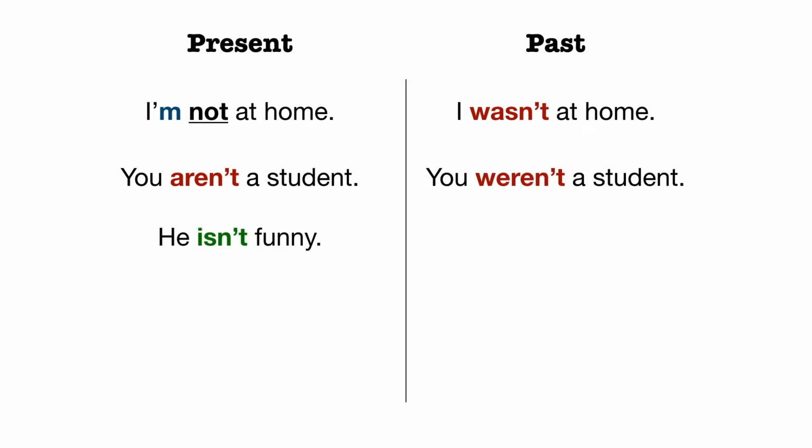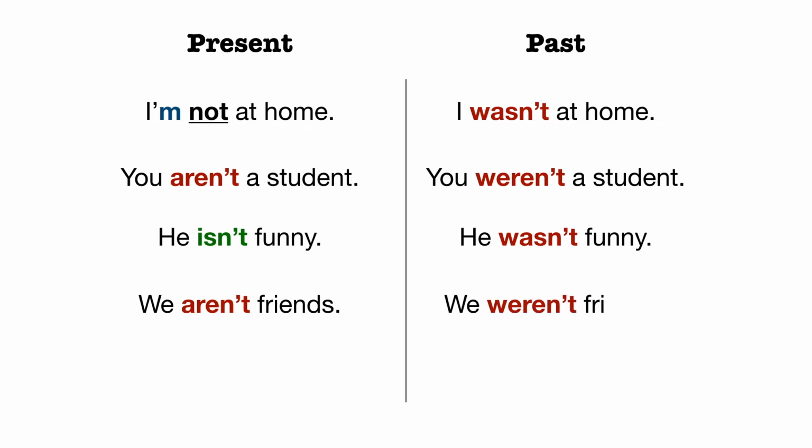Read the sentence. Now say the sentence in the past. He wasn't funny. Very nice. And the last one, read the sentence. Now say the sentence in the past. We weren't friends. Amazing. Now let's speak a little bit.